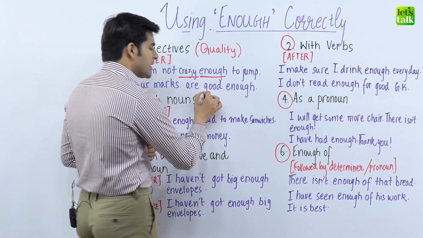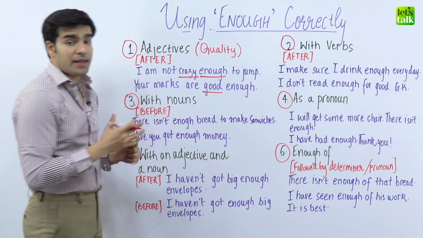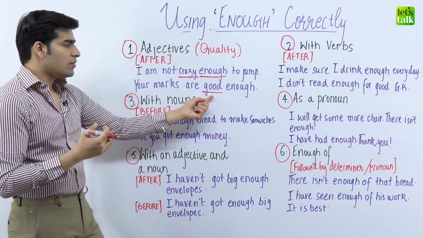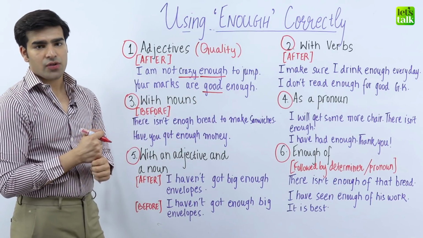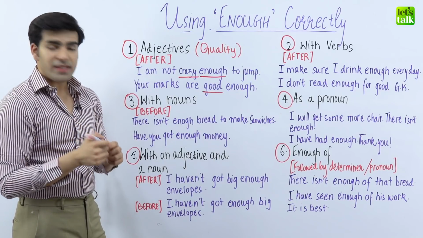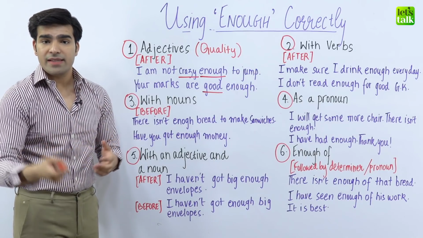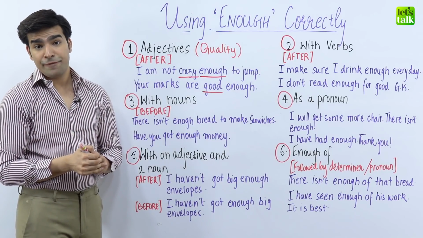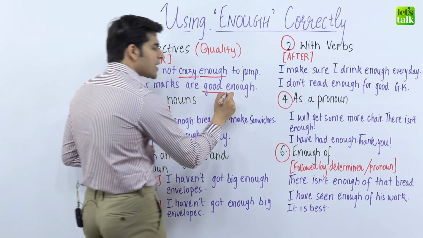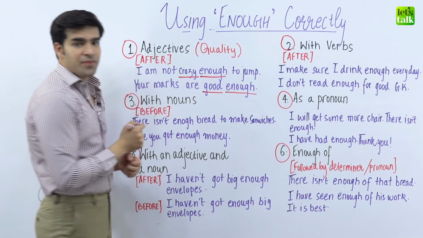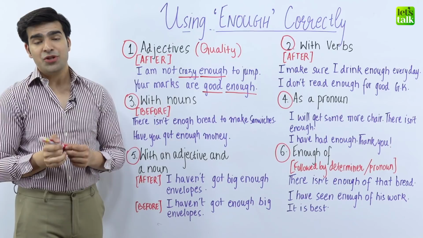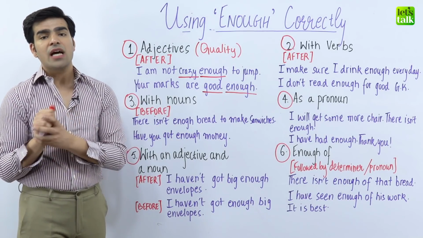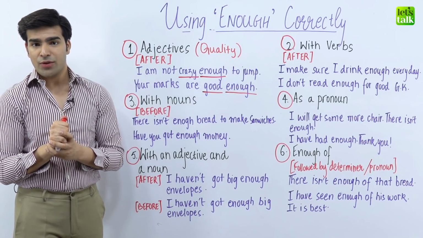Good is a quality that says something that is not bad, something that is nice, something that is recommended. So, the person in this context is trying to say, your marks, the ones that you have gotten in your exams, are good enough to get you admission at a university. So, enough comes after good. This was one way in which we can use enough, that is, after adjectives. Let's see another couple of ways in which we can use enough.